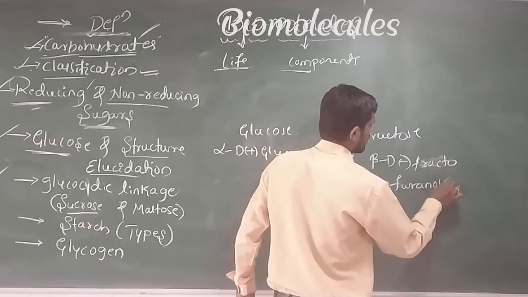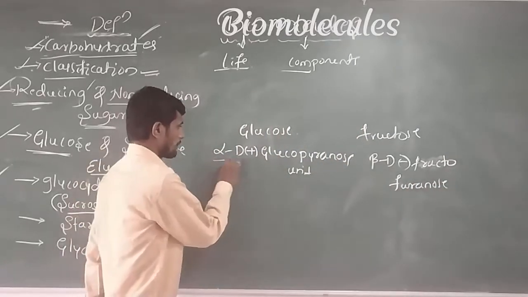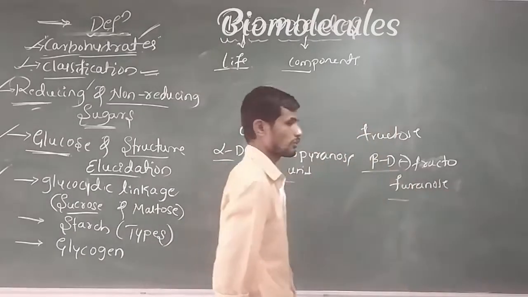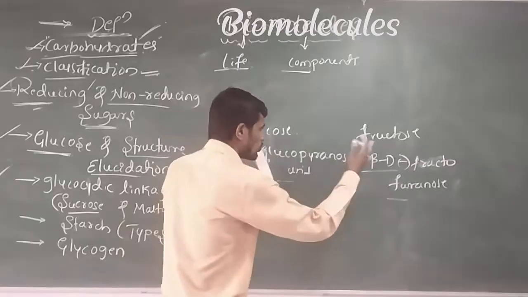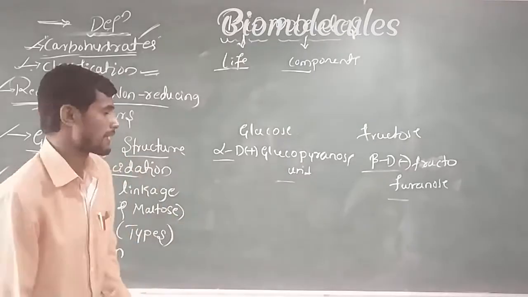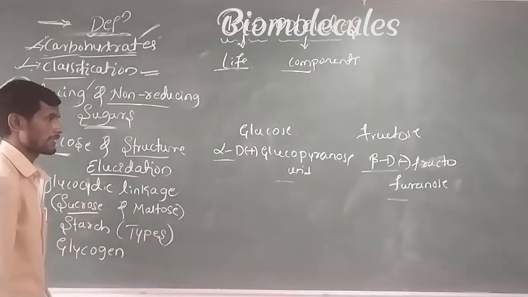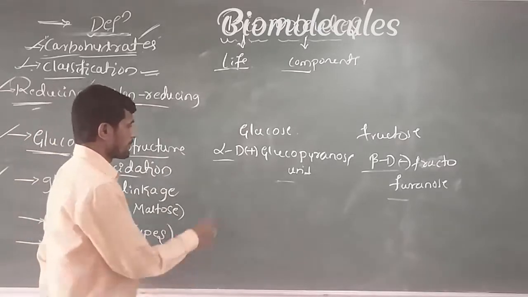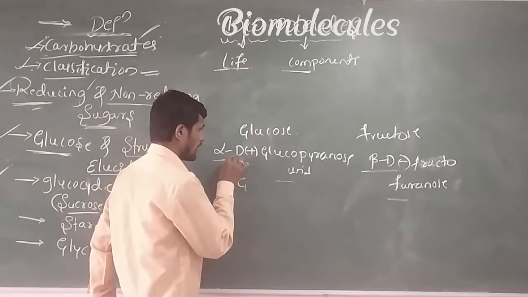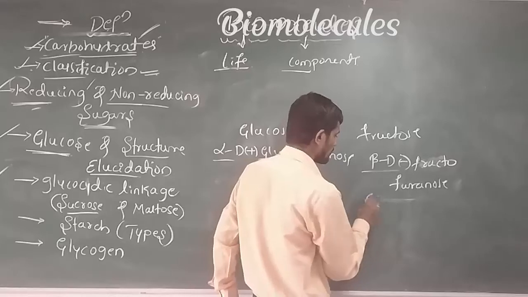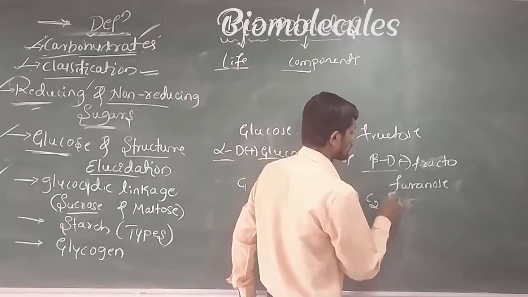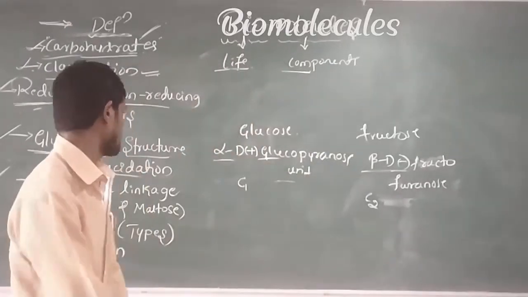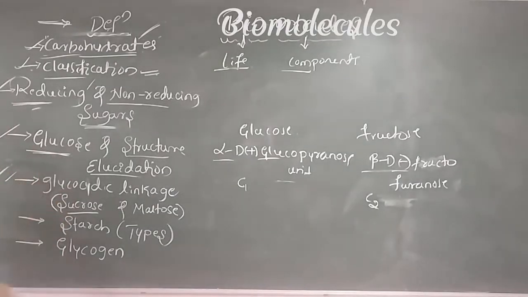Remember, glucose is the alpha-D-plus-glucopyranose unit and fructose is the beta-D-minus-fructopyranose unit. Between these two monosaccharide units there is one linkage present. That linkage is called the glycosidic linkage. If you observe the sucrose structure, the C1 carbon atom of glucopyranose and the C2 carbon of the fructopyranose unit are linked through one bond. This is called glycosidic linkage.